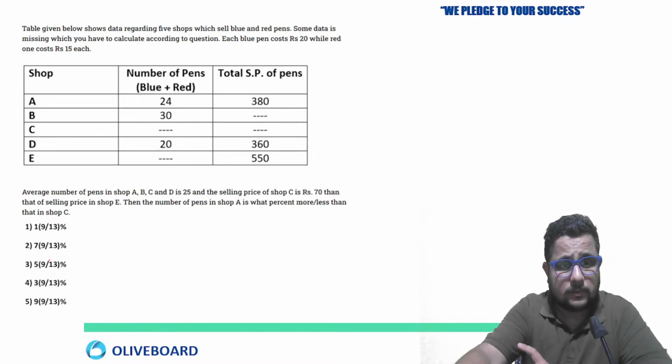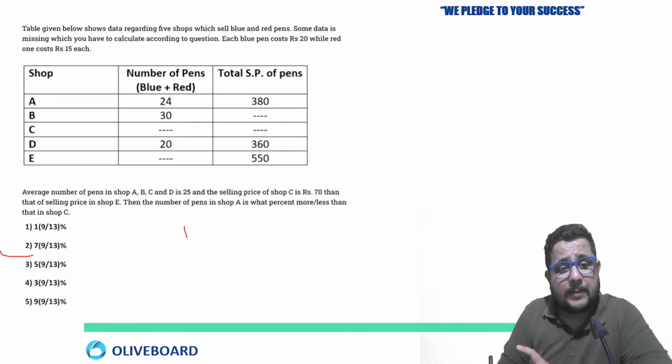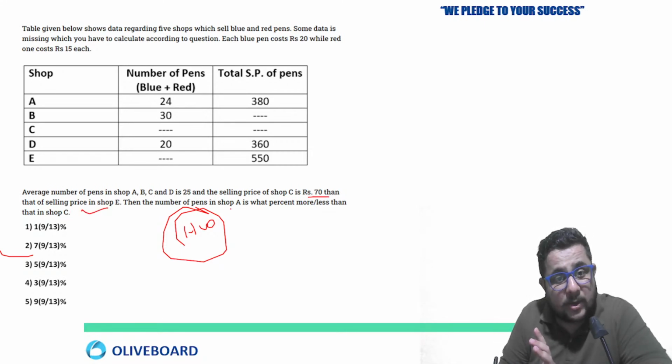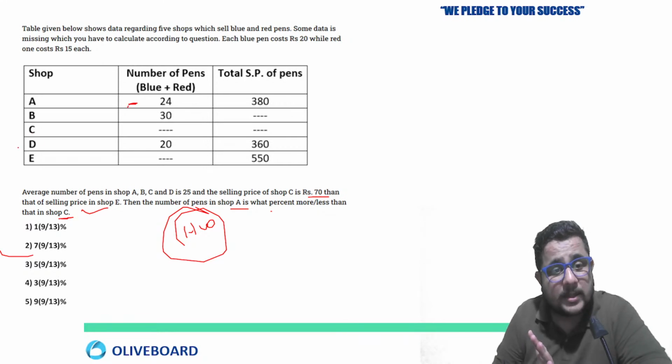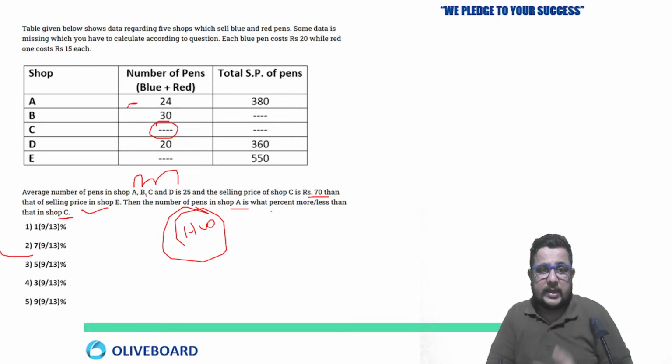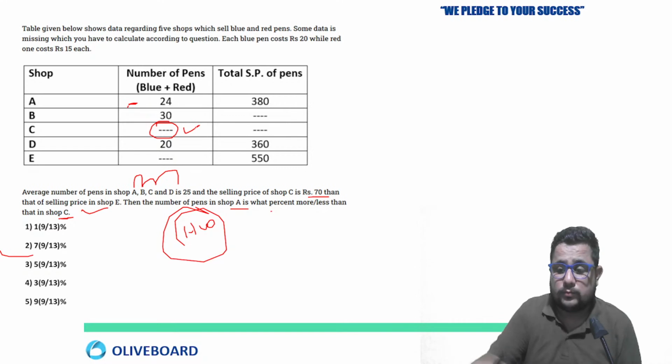Clear? Now this is the simplest one I'm giving you as homework. Average number of pens in shops ABCD is 25. Selling price of shop C is rupees 70. Then that of the selling price in shop B. Then the number of pens in shop A, they are asking, is what percent more than shop C. For that you need to calculate this one. They have already given you the ABCD average. Clear? So you can easily get the details of C also.